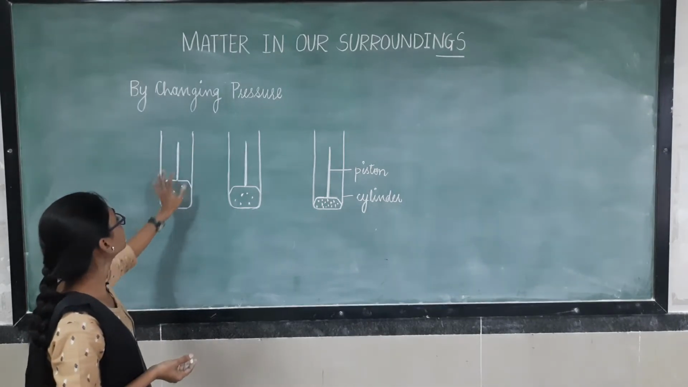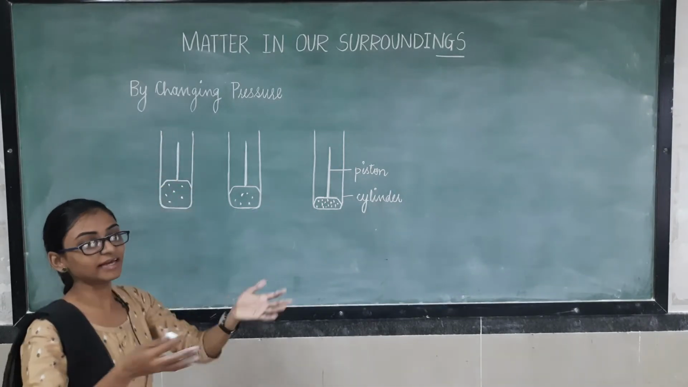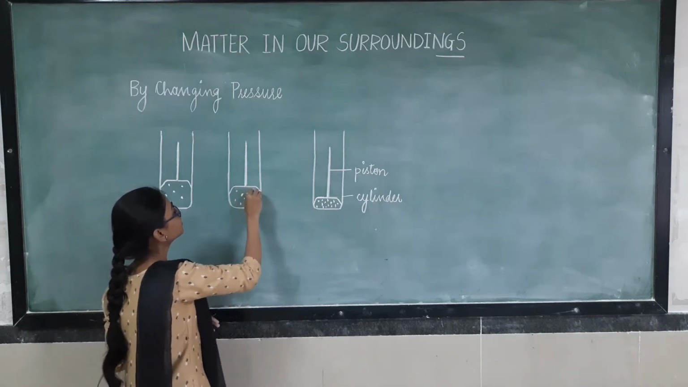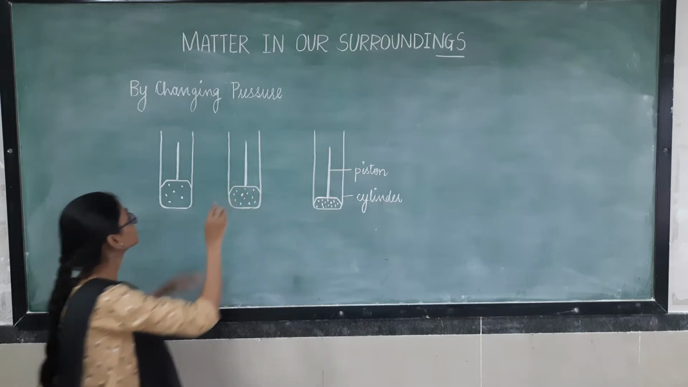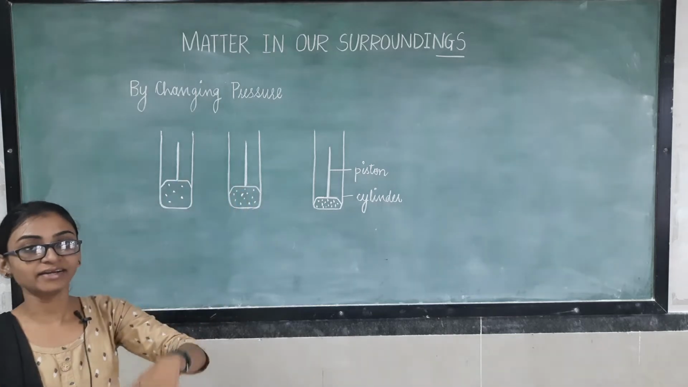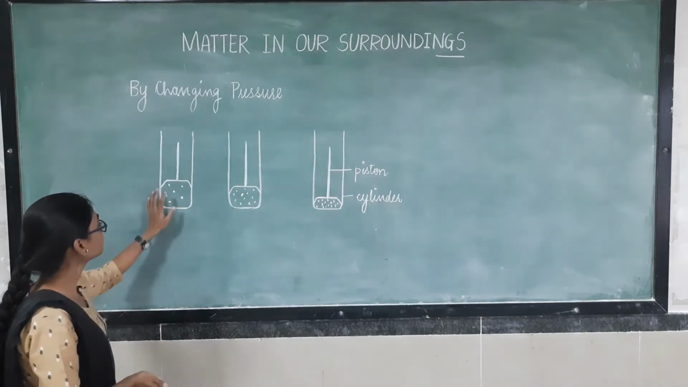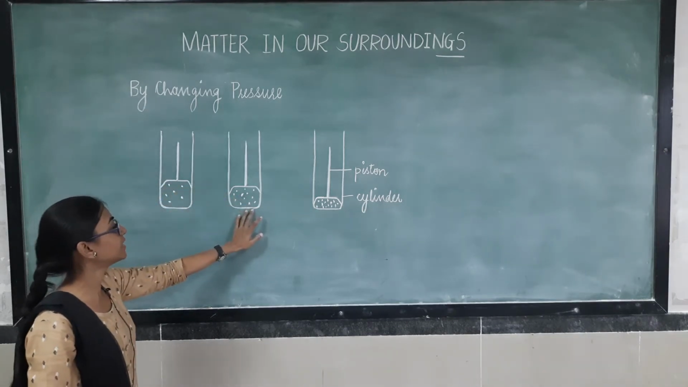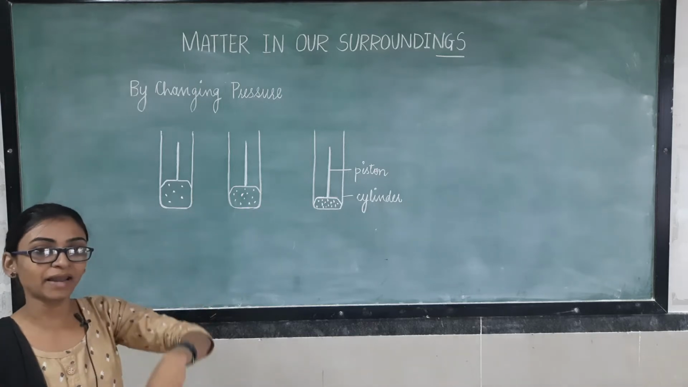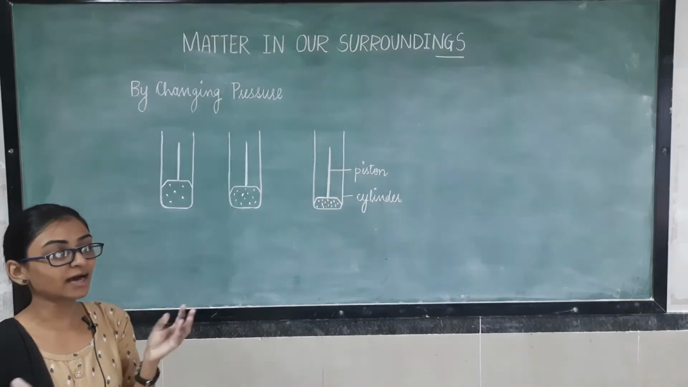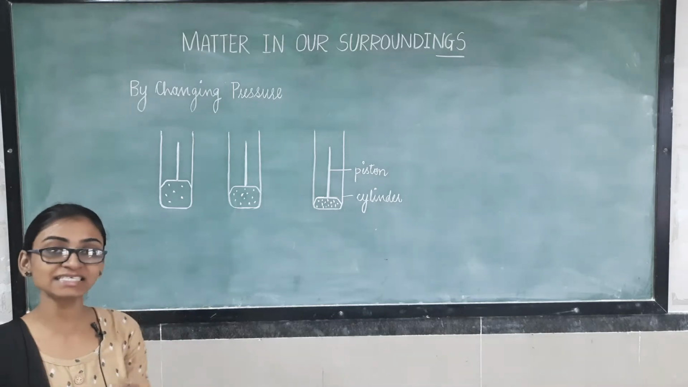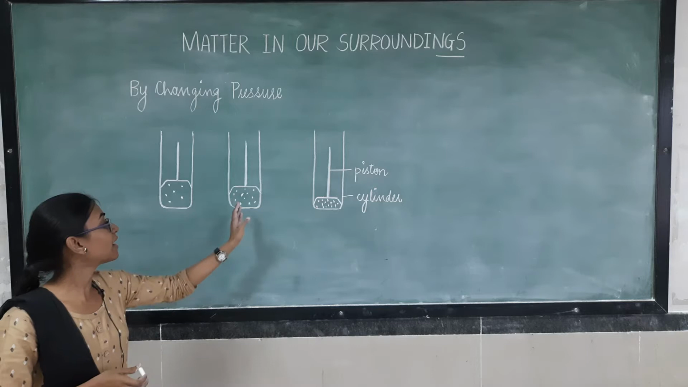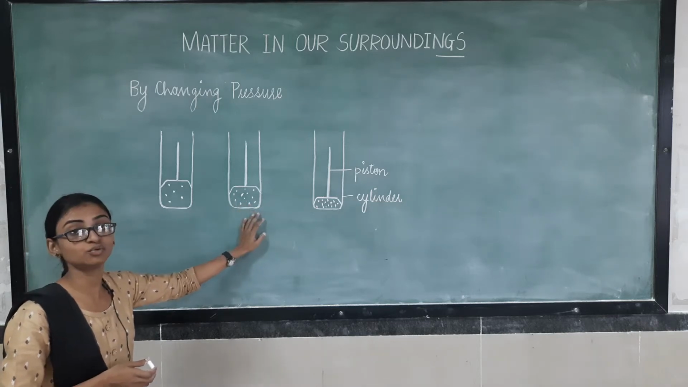From here, when particles are there, as there is so much space in between these particles, the piston will move easily inside the cylinder. After some time, what will happen? The particles get closer, because as we are applying pressure, the particles are occupying the space which is free inside. Okay, so the particles are getting closer to each other.